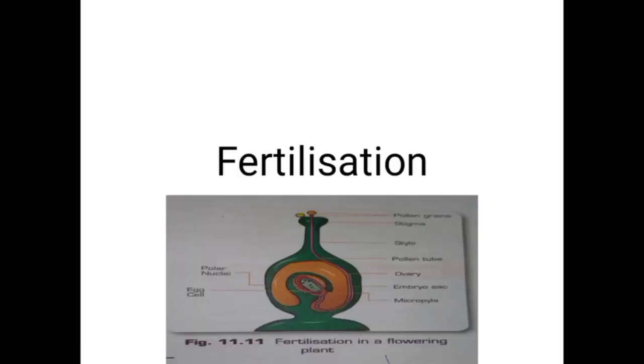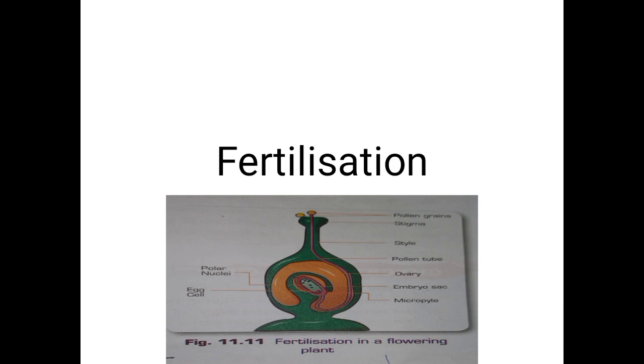Fertilization. When the mature pollen grains reach the stigma, they get stuck to the stigma. This is because the tip of the stigma is very sticky due to the presence of sugary substances. The pollen grains' compatibility with the stigma depends on the recognition of the sticky substance by the pollen grains. Once the connection is done, the outer wall of the pollen grain bursts and produces a pollen tube carrying the male cells. The male gamete has to find a way to reach the female gamete, which is the egg cell present in the ovule of the ovary of the flower.